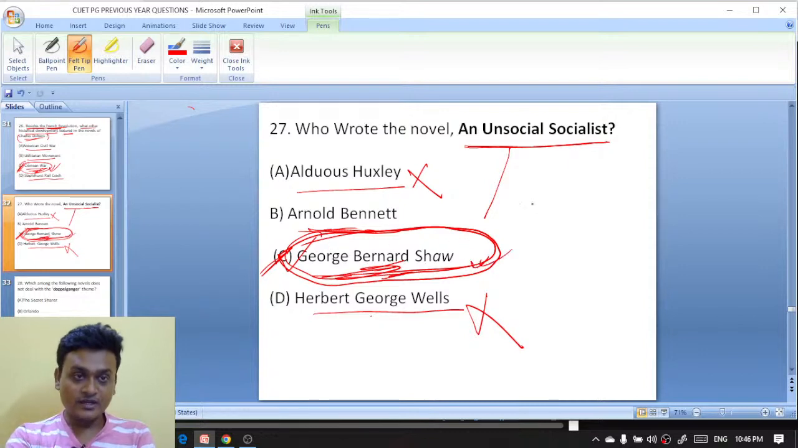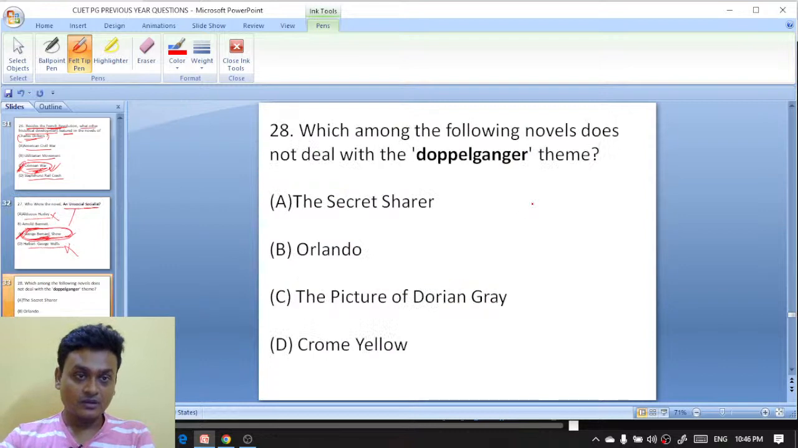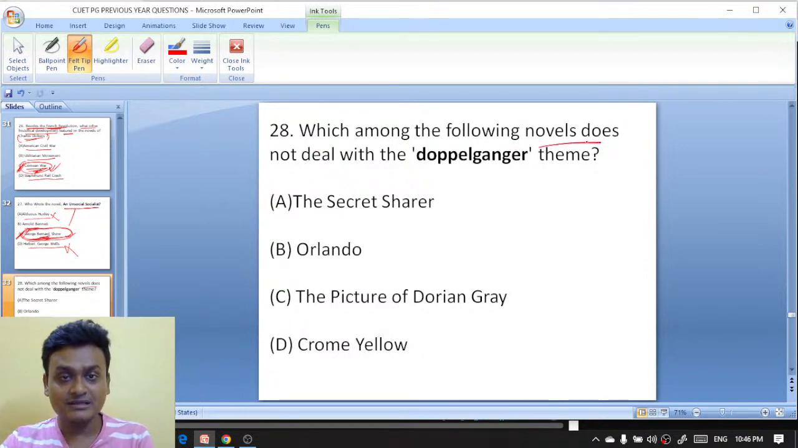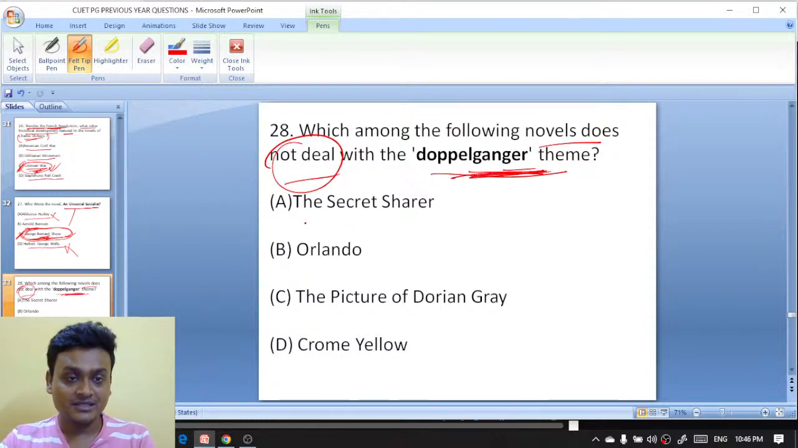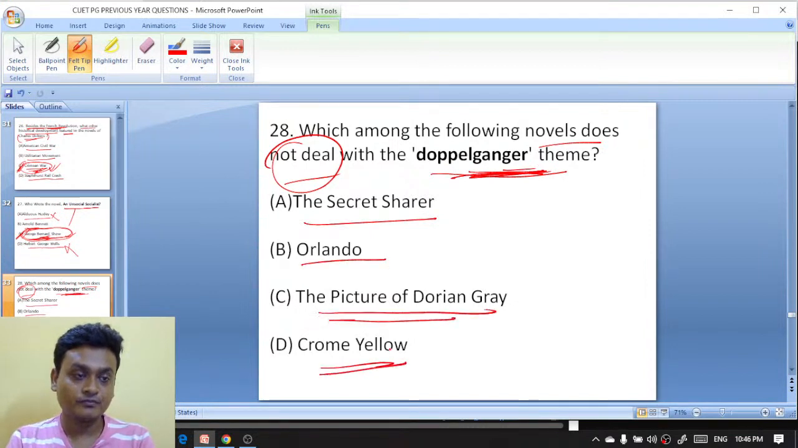Okay. Moving on to question number 28. Which among the following novels does not deal with the doppelganger theme? The Secret Sharer, Orlando, The Picture of Dorian Gray, Romeo. What would be the right answer here?